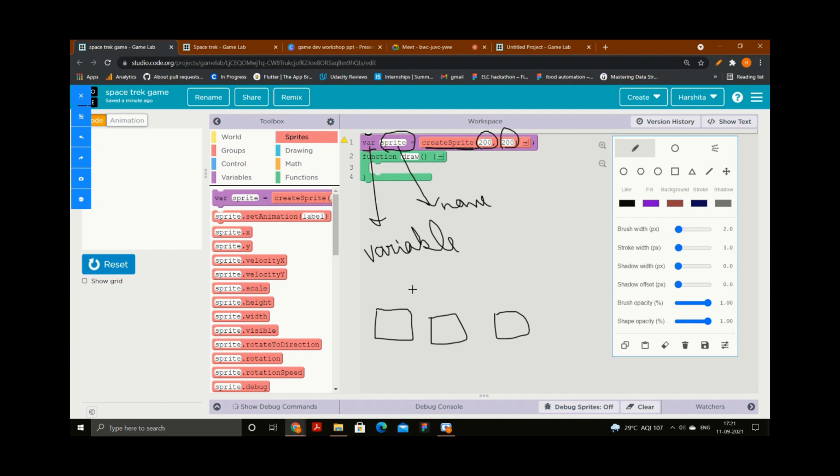So for that, I will give them some names. I will name one A, one B, and one C. So now I can say, okay, I want to pick up the value from box B or box A or something like that. Similarly, we can have multiple variables, not just one. That's why, if we want to use that variable in the future, we need to give it a name.